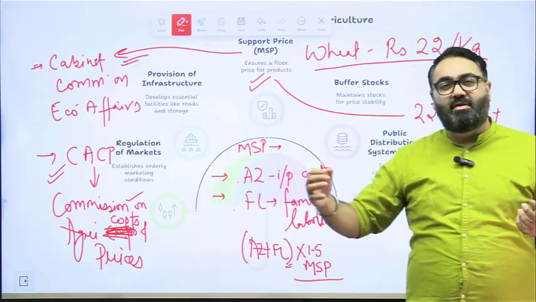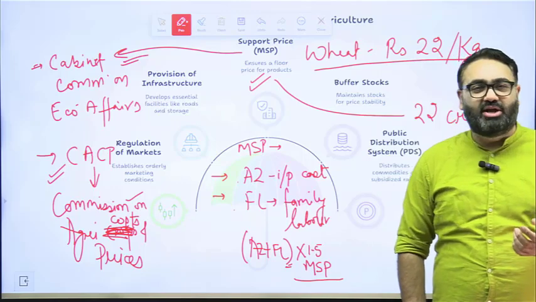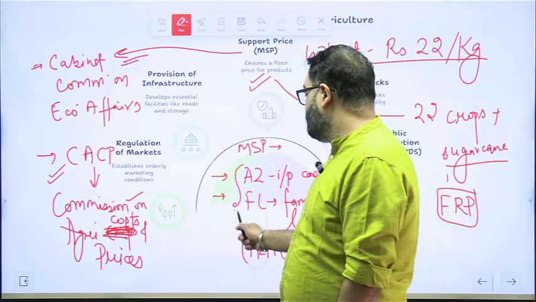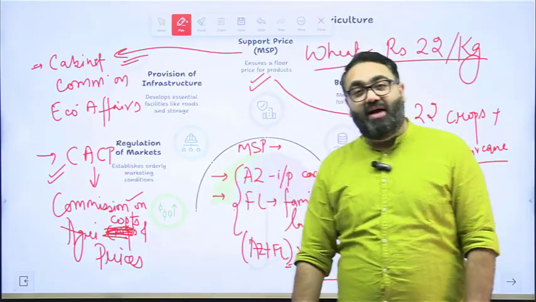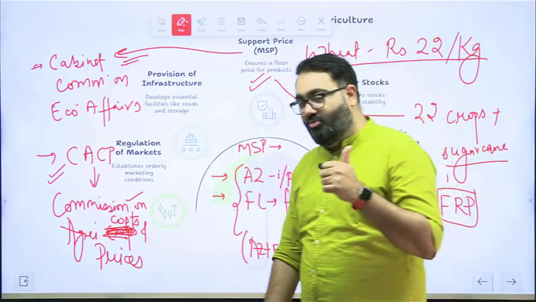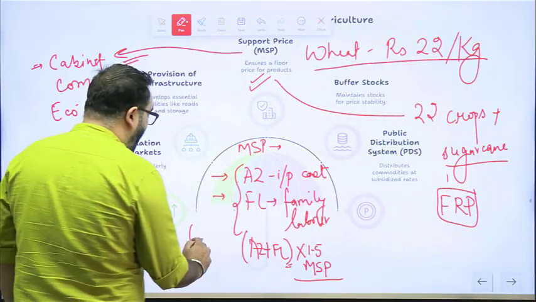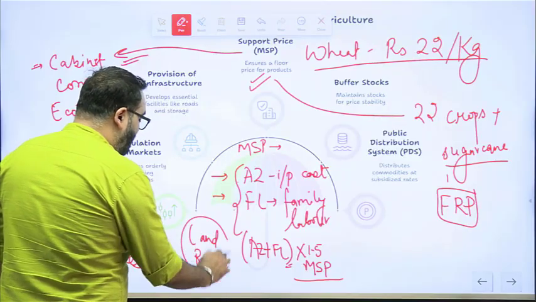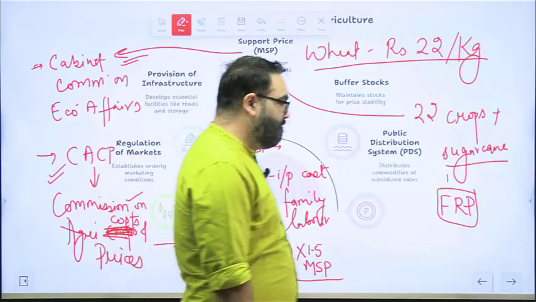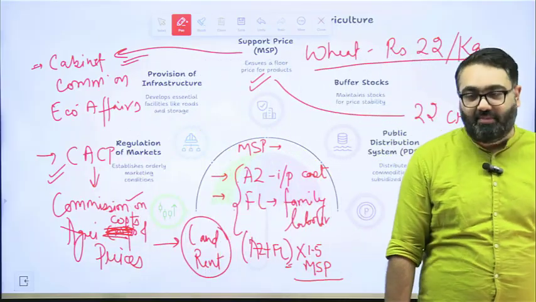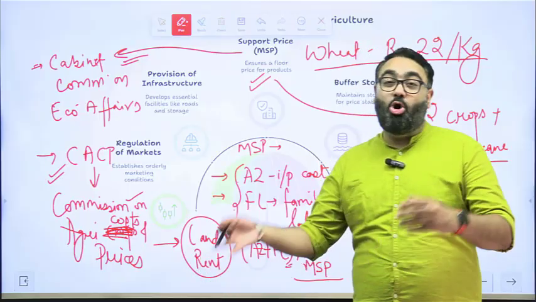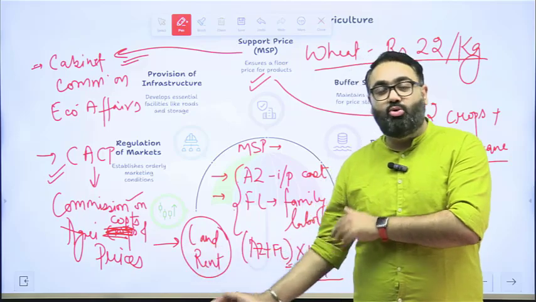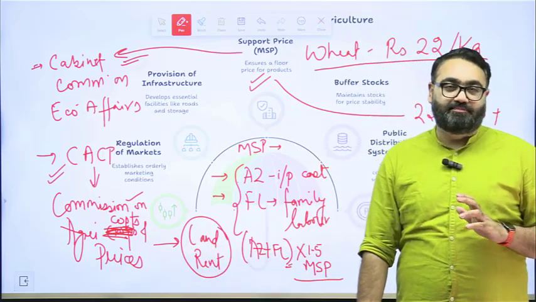The other big demand from the farmers is that in the calculation of MSP, they want one more factor to be included, not just two, they want one more, that is land rent. The argument here is that a lot of farmers who are farming have taken the land on rent, and that rental cost of the land also should be included here to calculate the MSP.